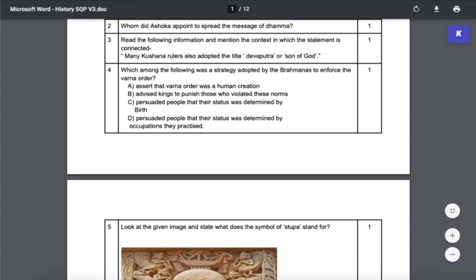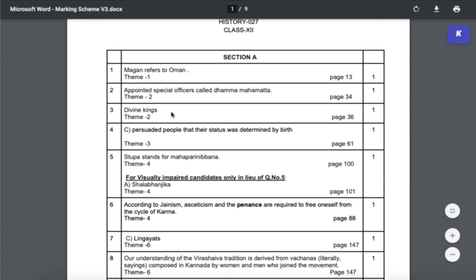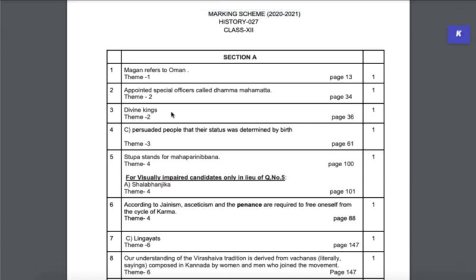Remember, even though the marking scheme mentions it a certain way, when the corrections happen, they will be far more, because here they're giving just one context. You can give another correct context as well. All of these different options, which are legitimate, which are logical, they are all accepted as the correct answer. So don't worry that you have to stick to the marking scheme, right?